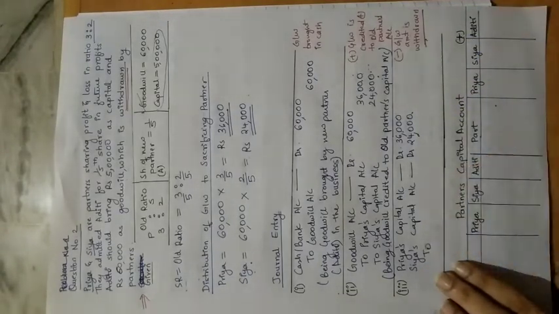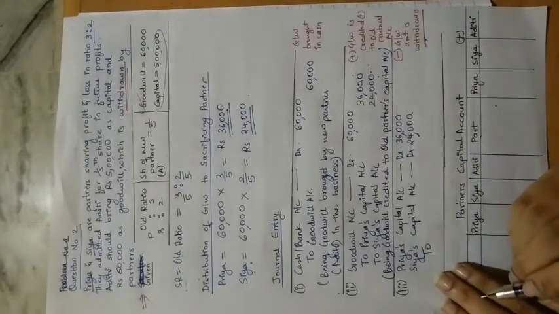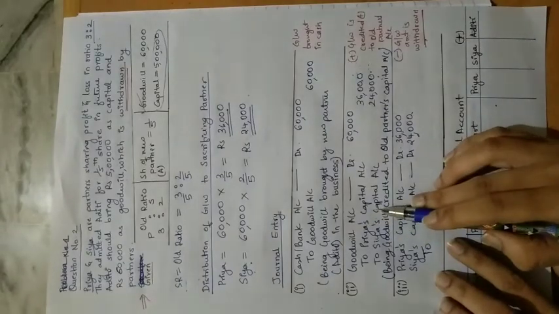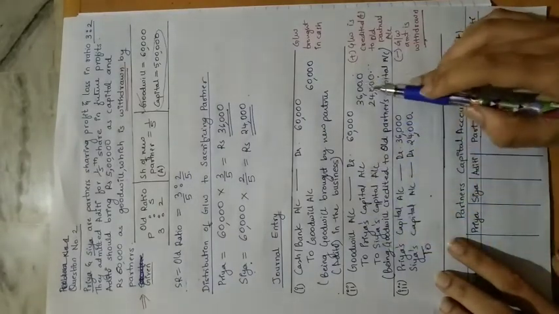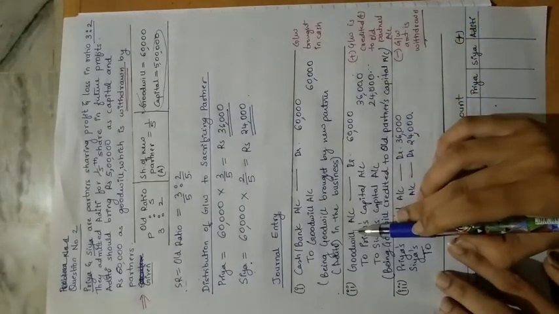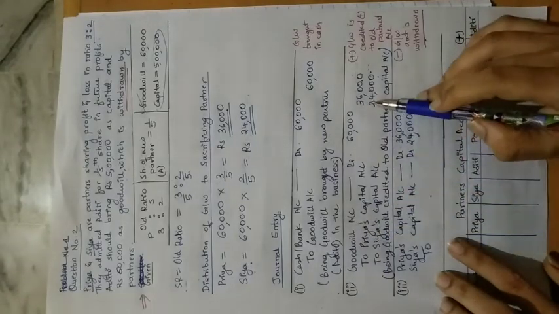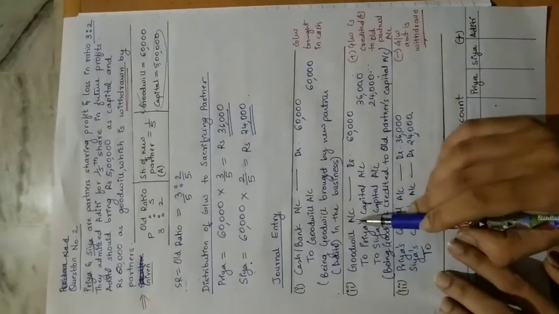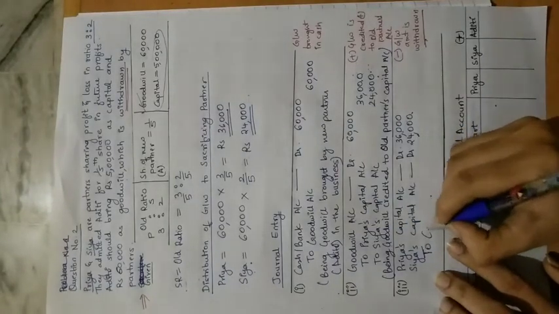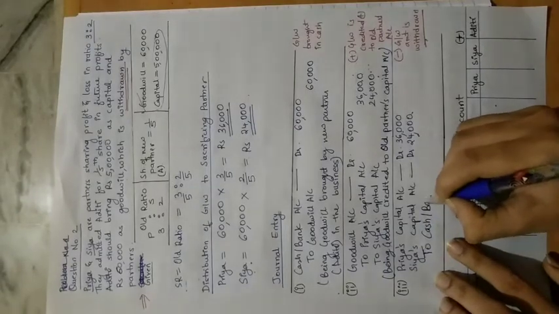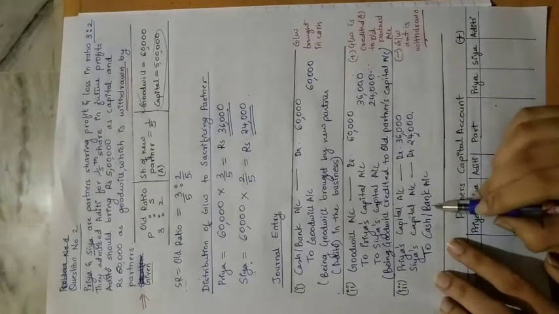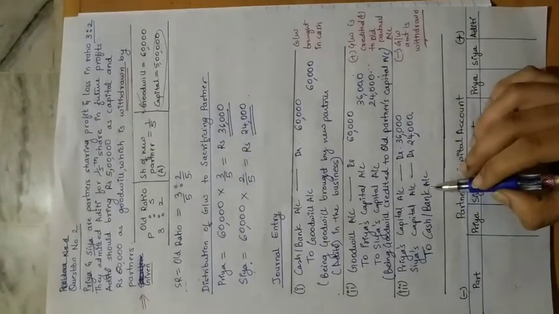Okay. 2. Now please pay attention here, your goodwill account will not come, because here we have already written that this amount we are adding to the partners' capital account is the goodwill amount. Here we have already shown that these are the goodwill amount. So here we have already recorded. Now when they are withdrawing the money from their account, what will they get? They will get cash. They will get cash in return. Withdrawal means what they will get? Obviously they will get cash.